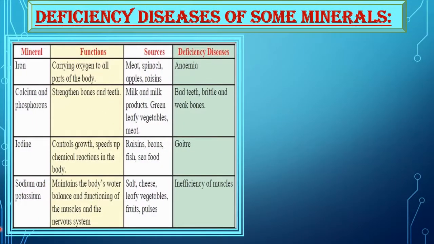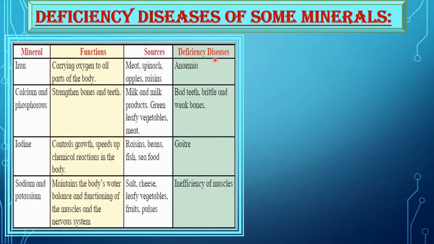Now students, you can see the table. In this table, we can see examples of some minerals like iron, calcium and phosphorus, iodine, sodium and potassium, and it provides information about their functions in the body, the various sources of the minerals as well as the diseases caused by their deficiency.